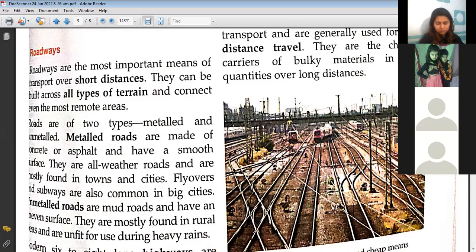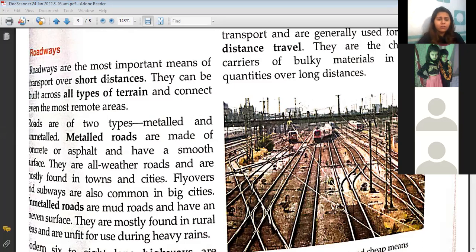Ma'am, roadways, waterways, airways, and four. Roadways, waterways, airways, and one very important. There you can see the picture of it in the book right now. Ma'am, railways. Railways, right? So roadways are the most important means of transport over short distances, right?